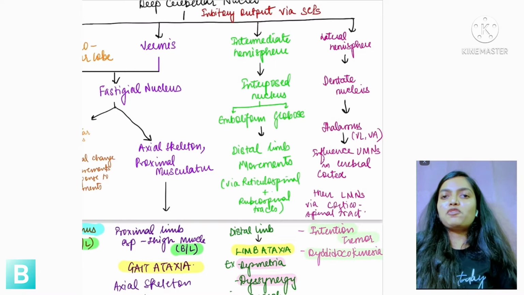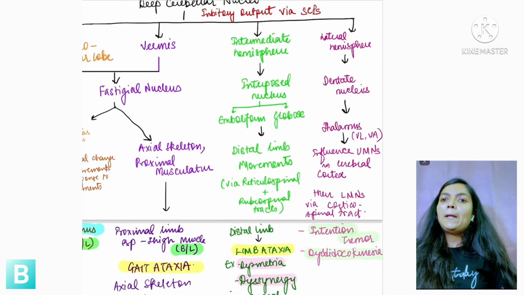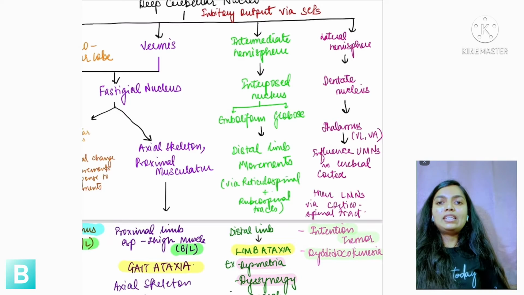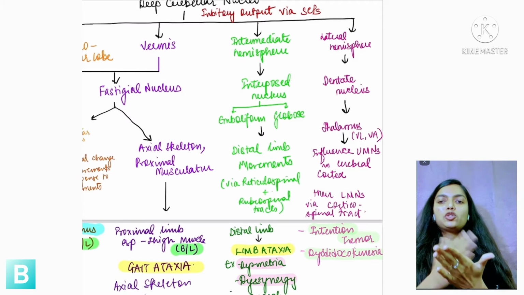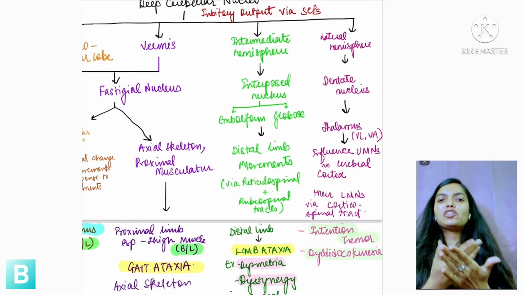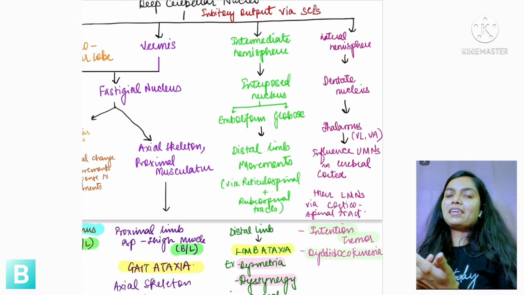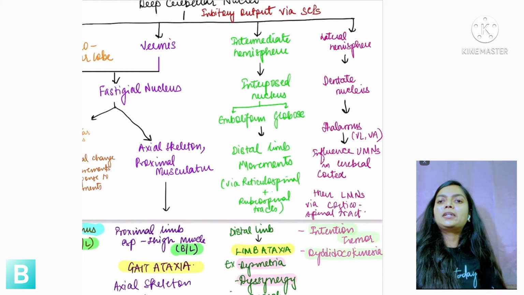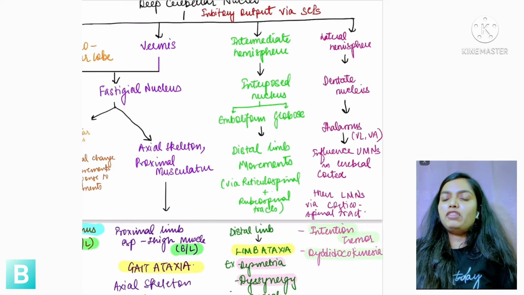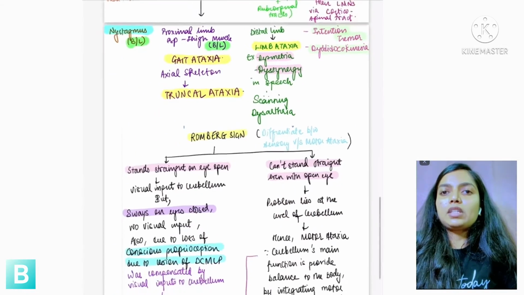This is my most favorite word from physiology, because what this means is that the patient won't be able to perform alternate rapid movements, that is, alternate supination and pronation. So this was a test performed in physiology practical, and it is a very important and useful test to differentiate such kinds of lesions. Okay.